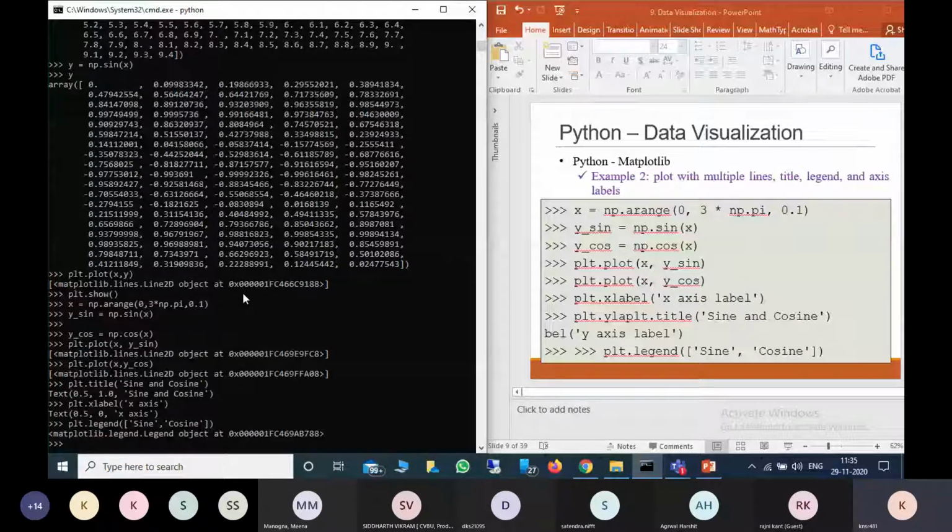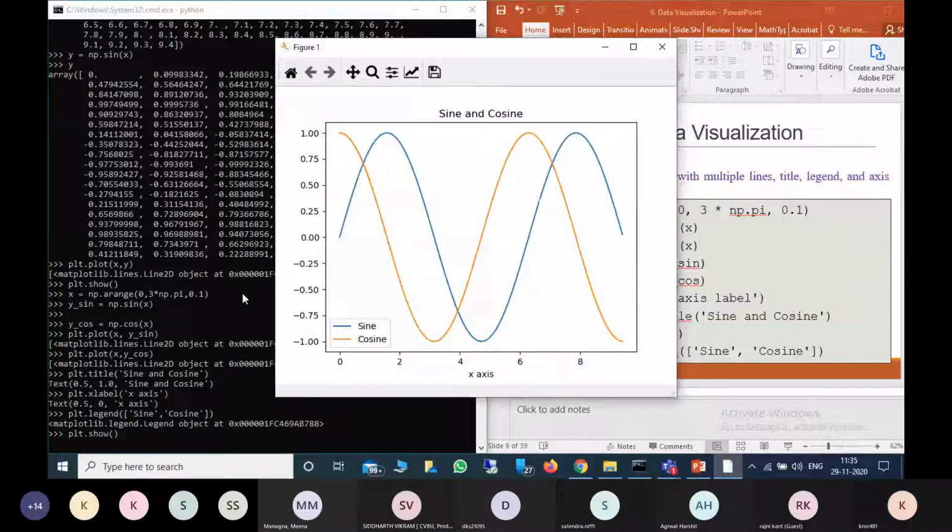Now to see the figure, we have to mention plt.show again. Now there are two functions, sine and cosine. Blue color is sine and orange color is cosine. This is the way we can define two lines in the same plot.